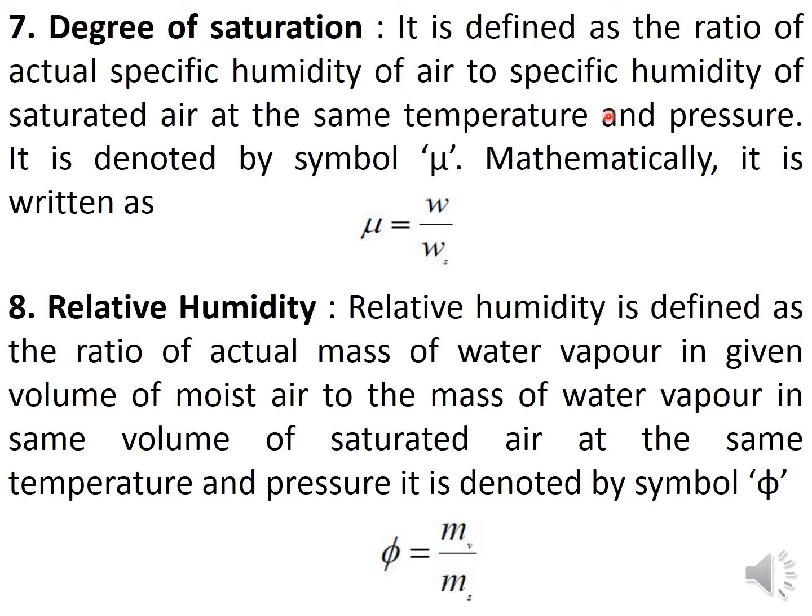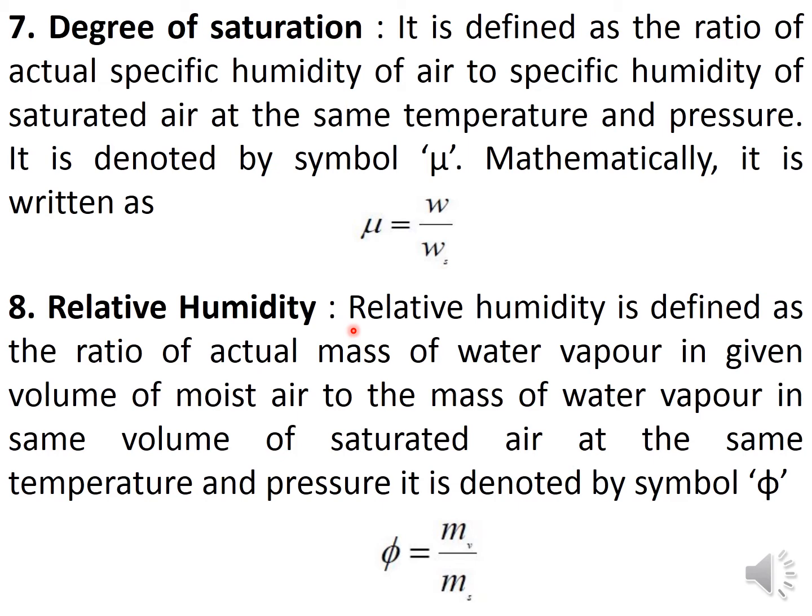If you write the answer but don't write at which condition this situation happens, then the answer will become wrong. So it is denoted by mu and it is W by Ws. Relative humidity is asked so many times in the examination, you can refer to the question papers again.